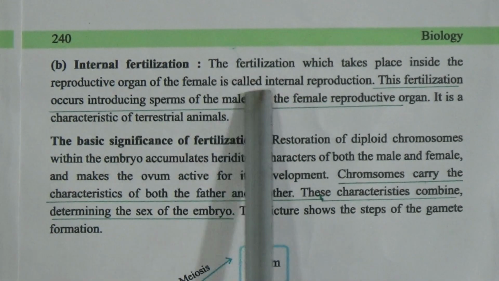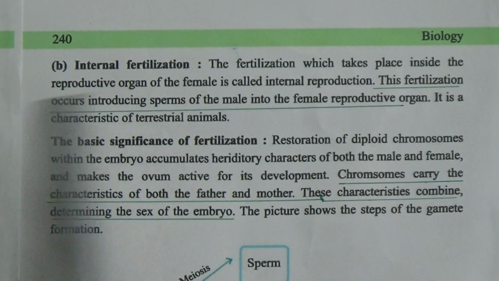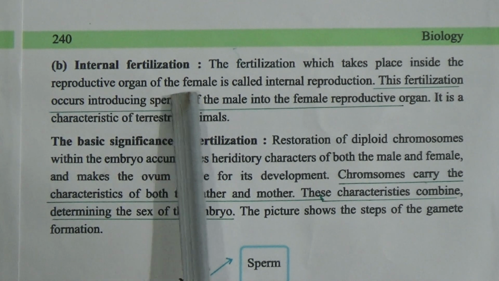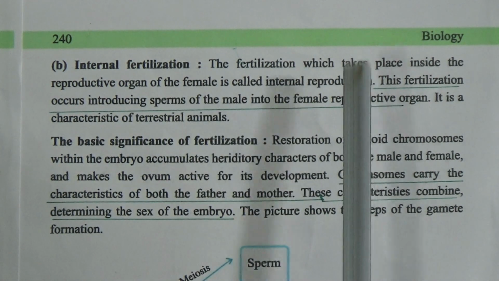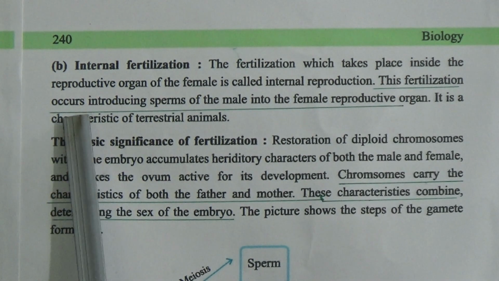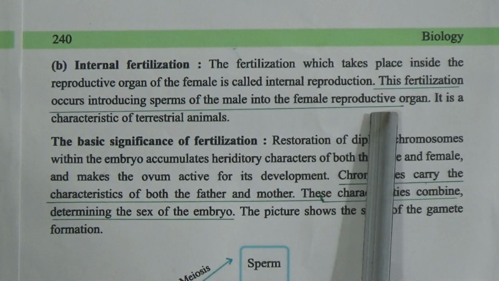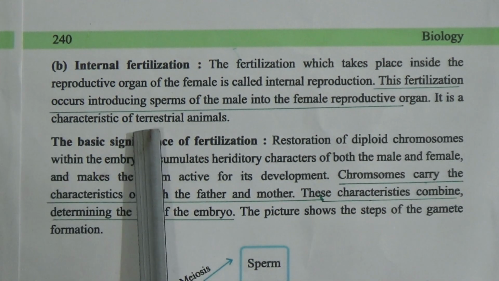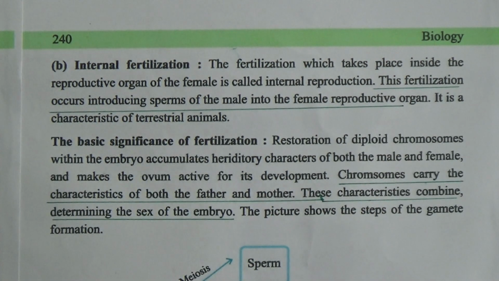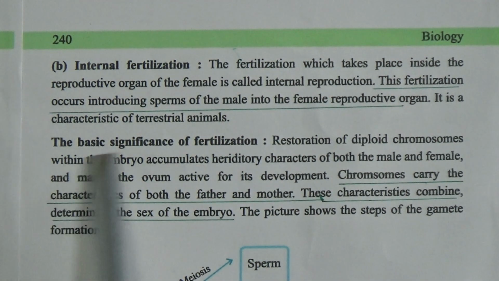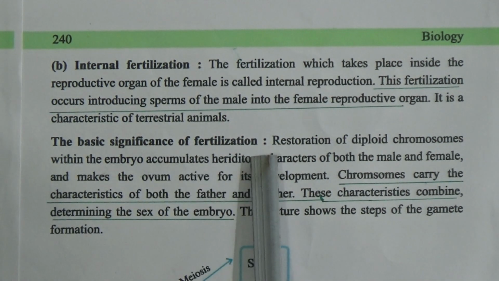Now come to internal fertilization. The fertilization which takes place inside the reproductive organ of the female is called internal fertilization. The fertilization occurs by inserting sperms of the male into the female reproductive organ. It is a characteristic of terrestrial animals. Now here is the basic significance of fertilization.